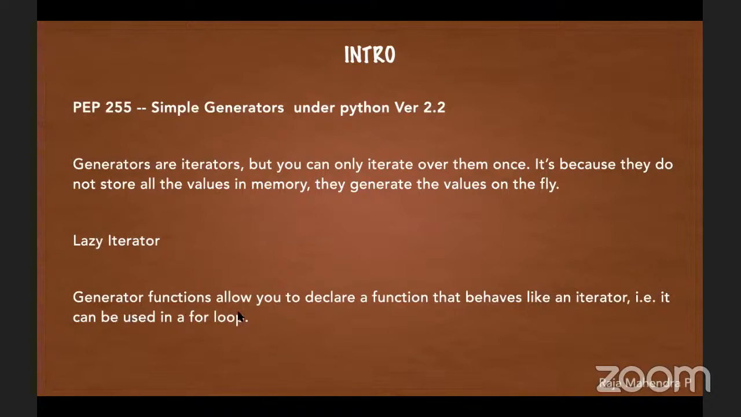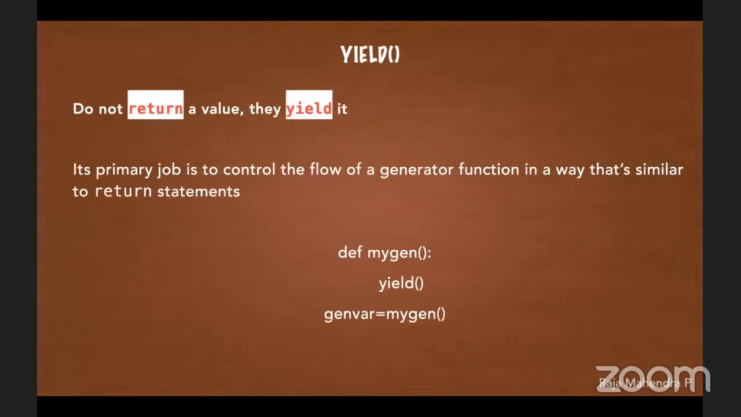Generator functions allow you to declare a function that behaves like an iterator. That is, it can be used within a for loop. Coming to the point, they do not return a value, they yield it. So you have to use the yield keyword. Its primary job is to control the flow of the generator function in a way similar to return statements. That's where we use yield. So the syntax is like this.